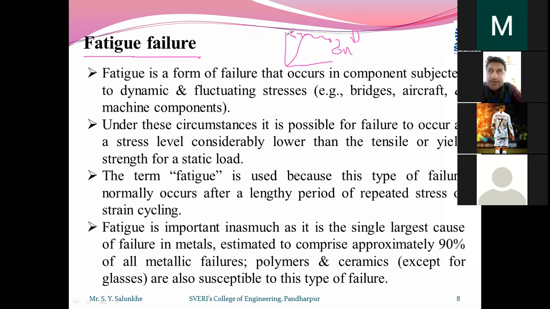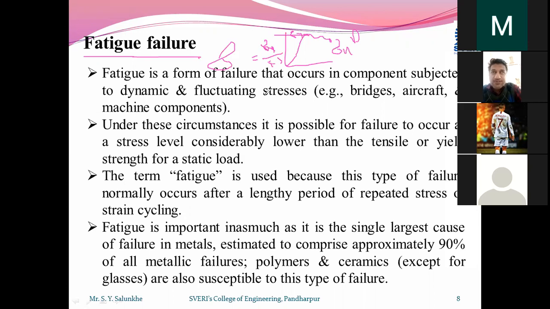We always calculate some stress value here, which you call sigma y, and by dividing it by the factor of safety, we say that this much stress can be considered for the design.